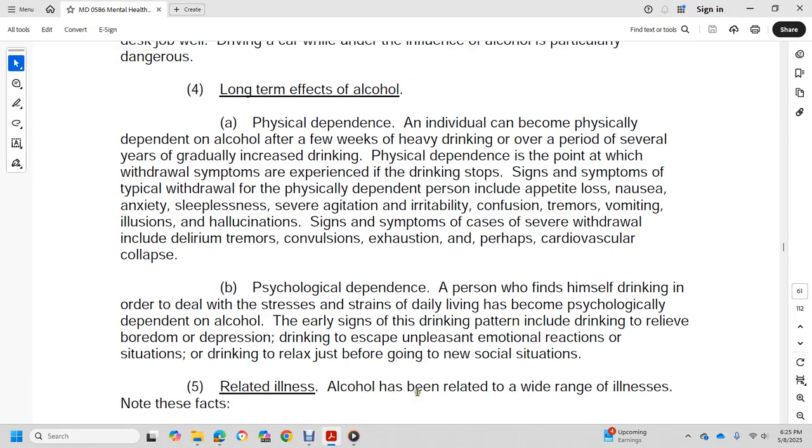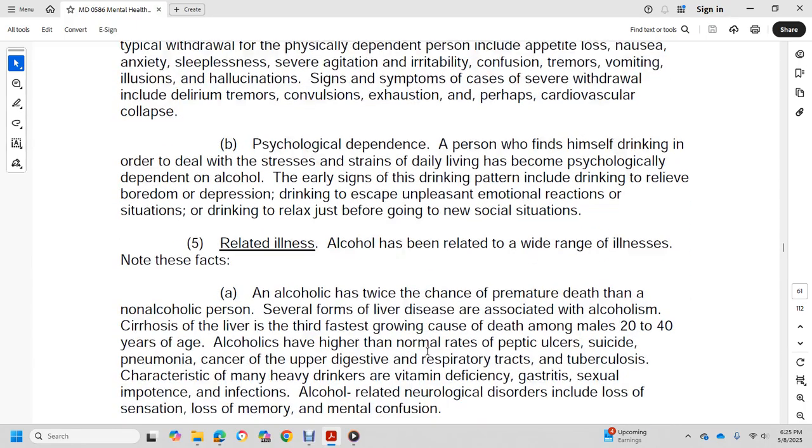Alcohol-related illnesses. Alcohol is related to a wide range of illnesses. Note these facts. An alcoholic has twice the chance of premature death of a non-alcoholic person. Several forms of liver disease are associated with alcoholism. Cirrhosis of the liver is the third fastest growing cause of death among males 20 to 40 years of age.